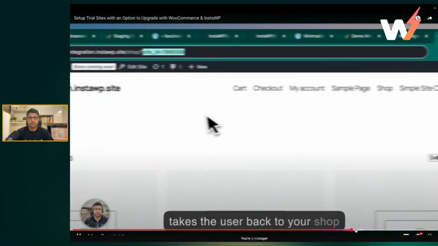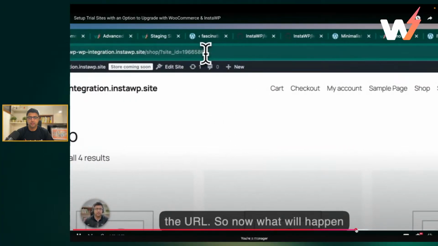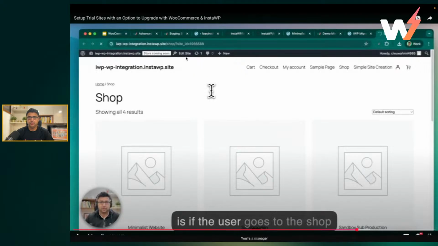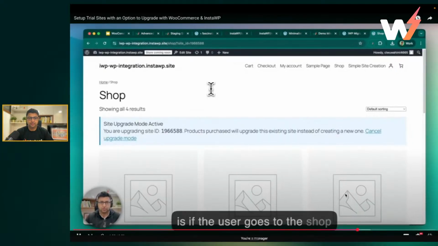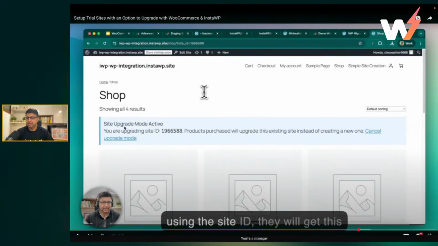Yep. So now we are back to the shop, and it has a new thing, which is like the site ID in the URL, which allows the demo site to be upgraded to basically a paid site, or the site always lives. So let's try that out. And it also says that the site upgrade mode is active. So there are 2 modes, which I showed you in the beginning of this call. So the first mode is when you create the site directly, which is much easier to understand.